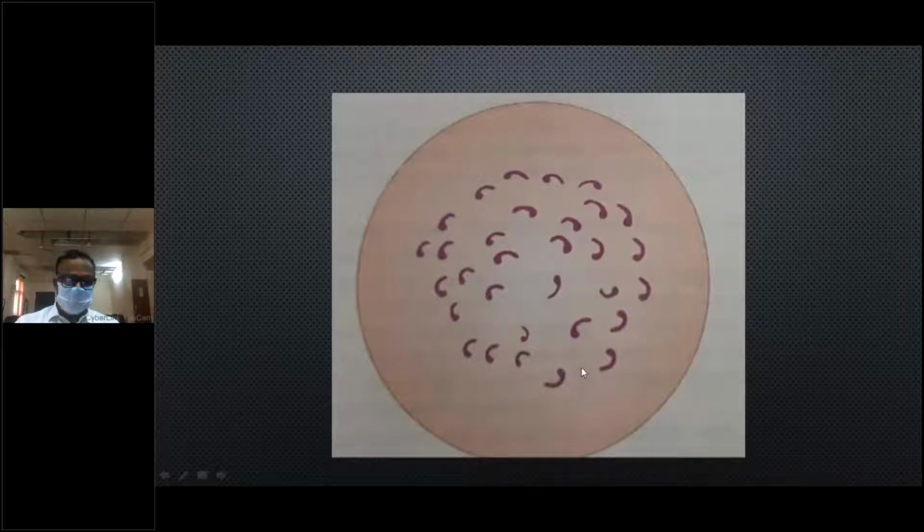It is non-sporing, non-capsulated, aerobic and facultatively anaerobic, and it grows better at pH 8.2. That is, it needs an alkaline medium to grow, with added sodium chloride.